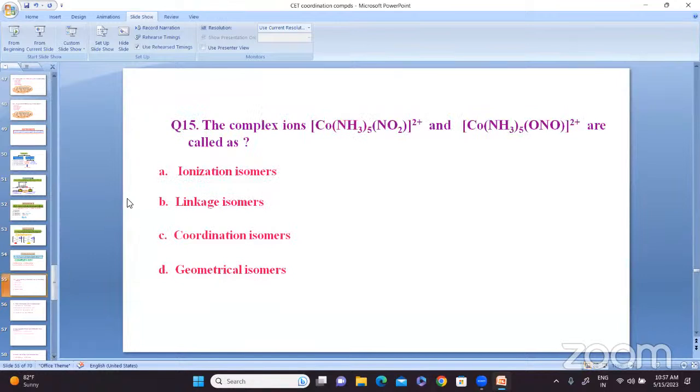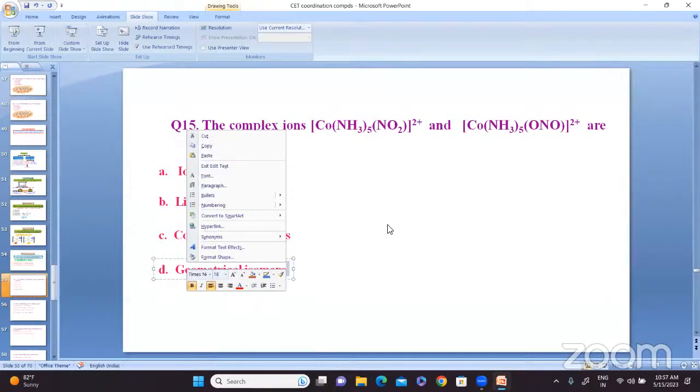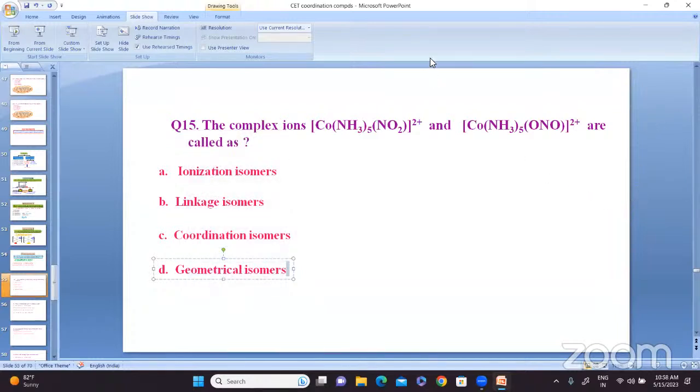So we'll see some questions. These are two complex ions. What are they called?